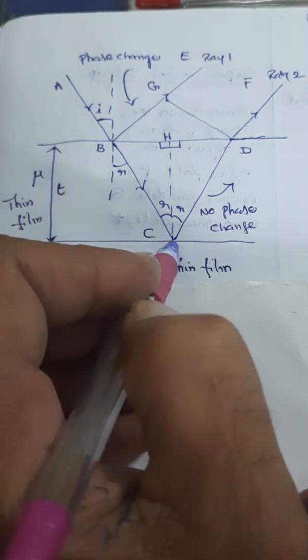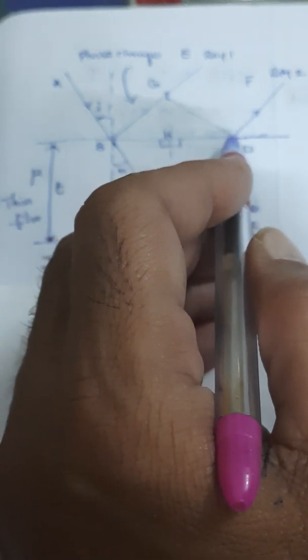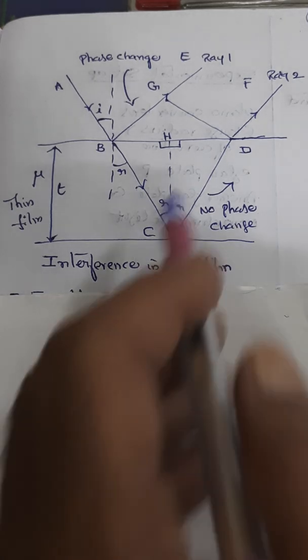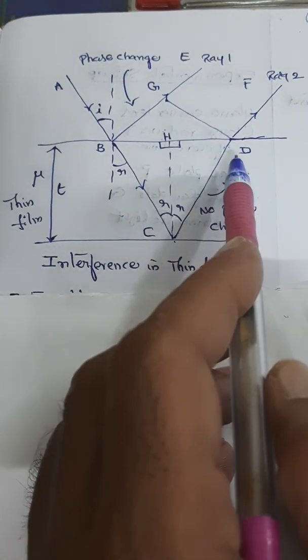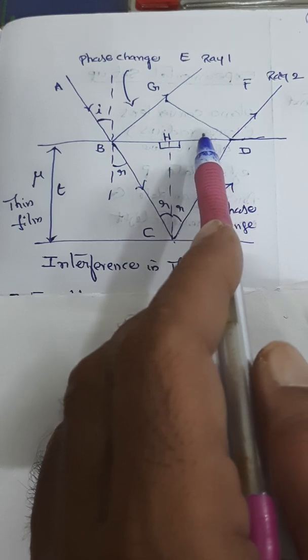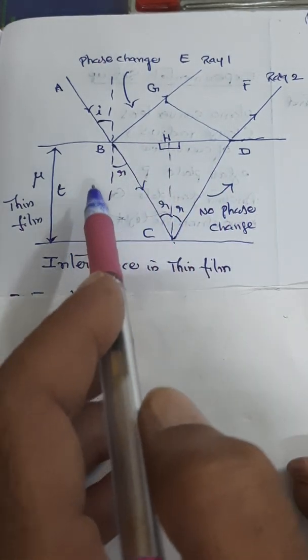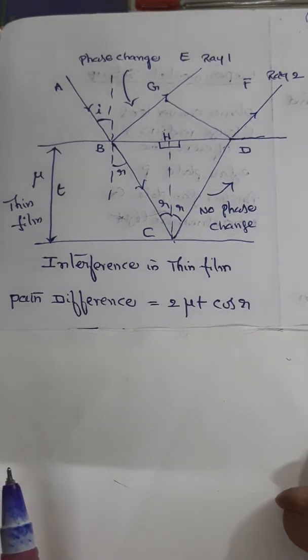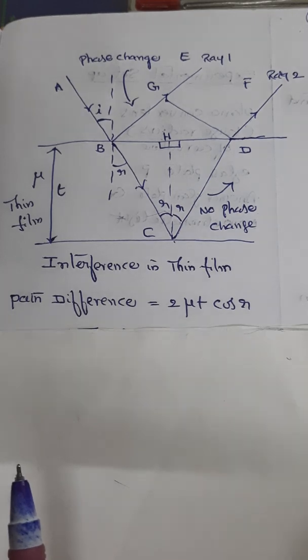The ray BC will be reflected inside the film and emerge through the film as DF. DF is the emergent ray. So these two rays, BE and DF, superimpose, and depending on the path difference between them, they produce interference patterns. This mathematical approach helped us arrive at the path difference as 2 mu t cos r, which we have seen as the cosine law.